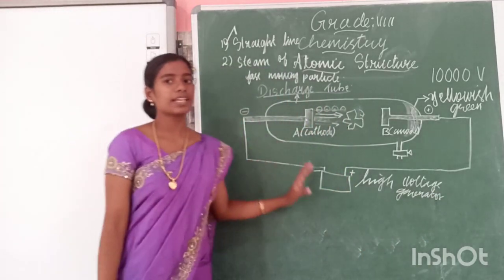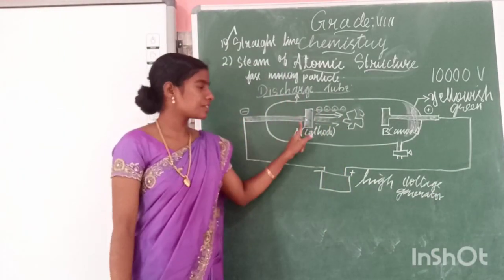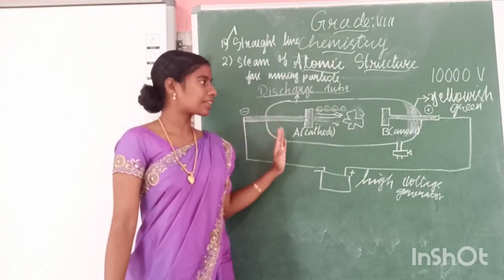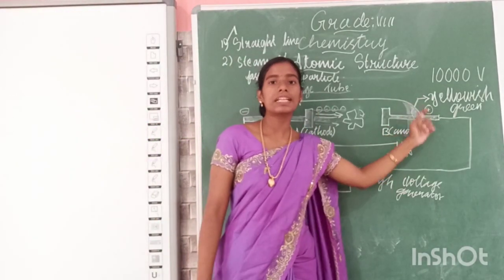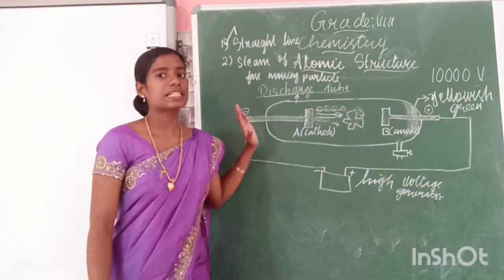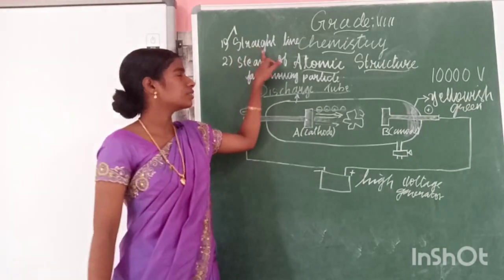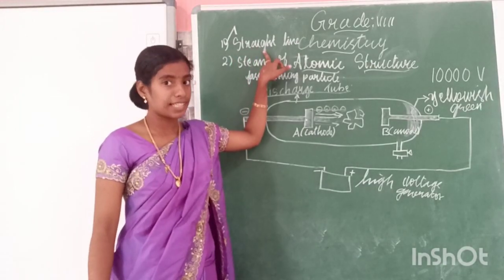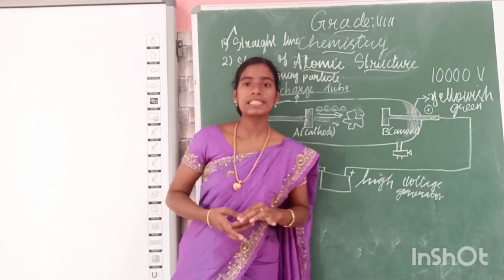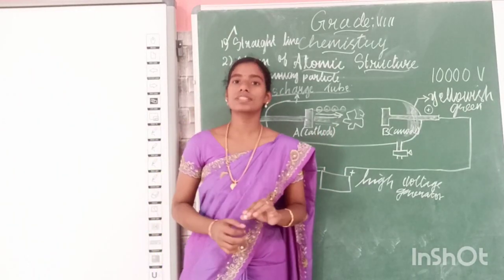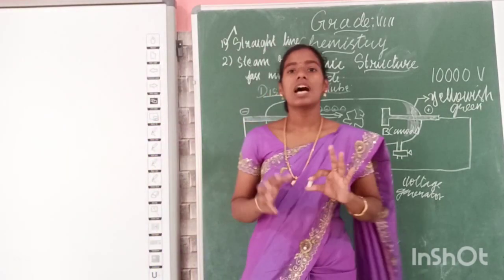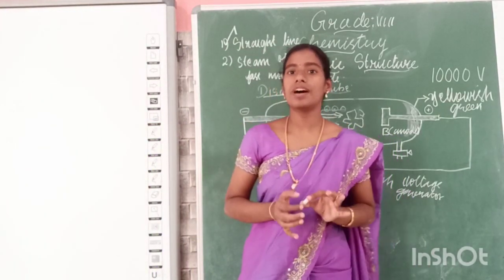When you connect and give some supply, the cathode plate produces cathode rays, which cause light at this end. The results are two: the cathode rays travel in a straight line, and a stream of fast moving particles is carried along with the cathode rays. This is the observation.